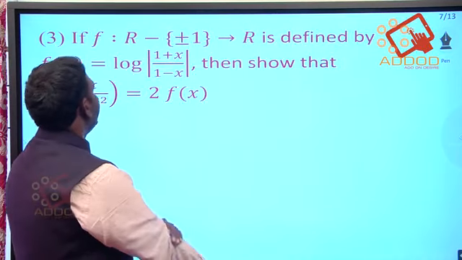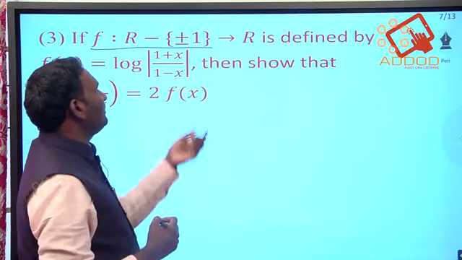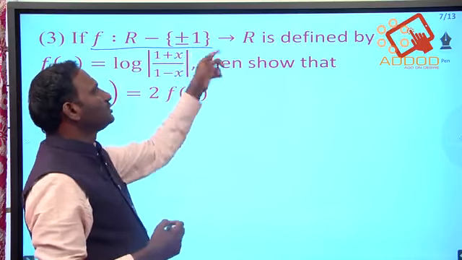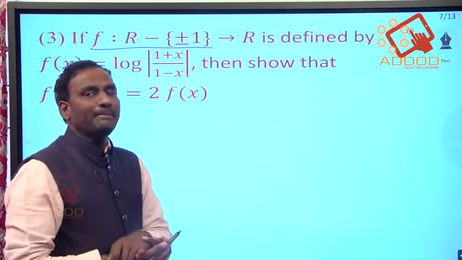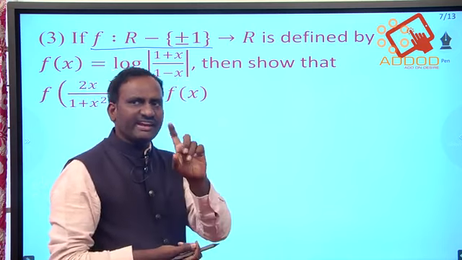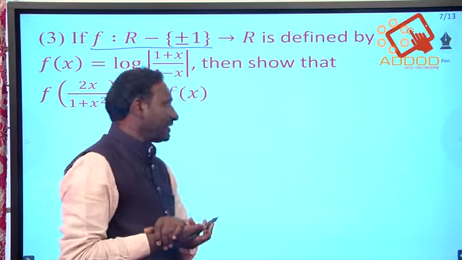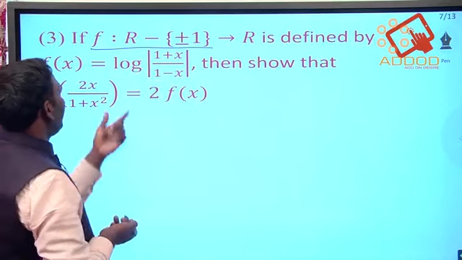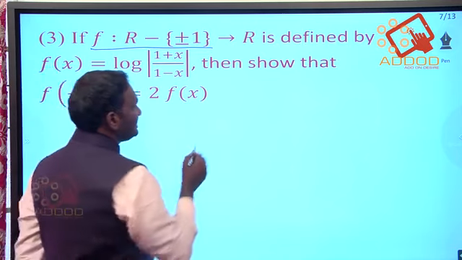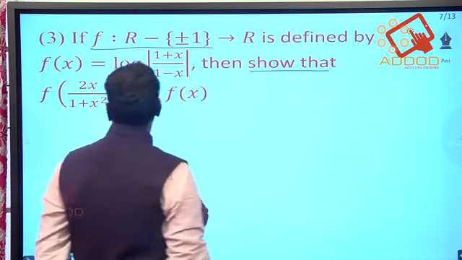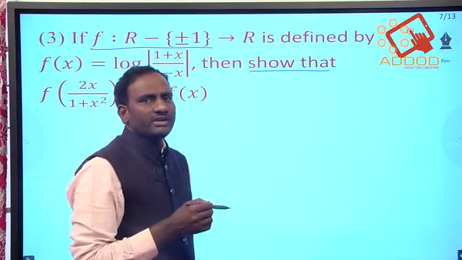So here the question is f is a mapping from R minus {plus or minus 1} to R. In the real number system we are eliminating plus and minus 1. Other than those elements, every number is there. It is defined by f of x is equal to log mod of 1 plus x by 1 minus x. Then show that f of 2x by 1 plus x square is equal to 2 times f of x.